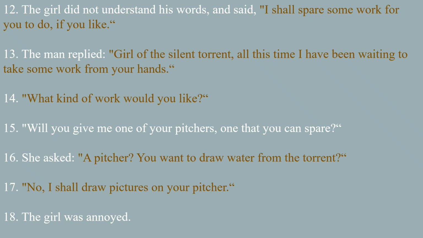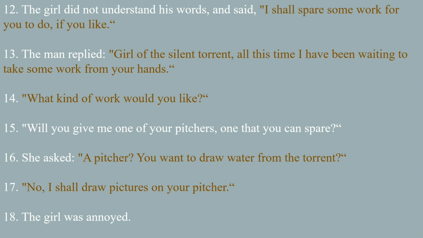13th line. The man replied, Girl of the silent torrent, all this time I have been waiting to take some work from your hands. Here the idler says, I am waiting to get some work from your side. 14th line. What kind of work would you like? Here the silent torrent girl asks, what kind of work do you want? 15th line. Will you give me one of your pitchers, one that you can spare? Here pitcher means, as I said before, clay pot. He is asking for the silent torrent girl's clay pot.